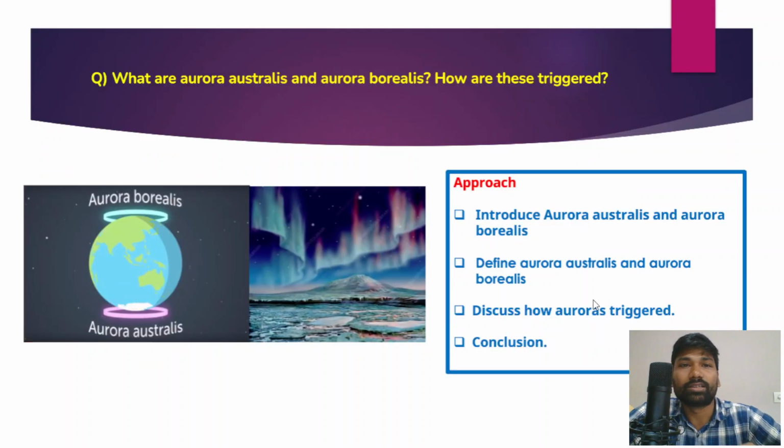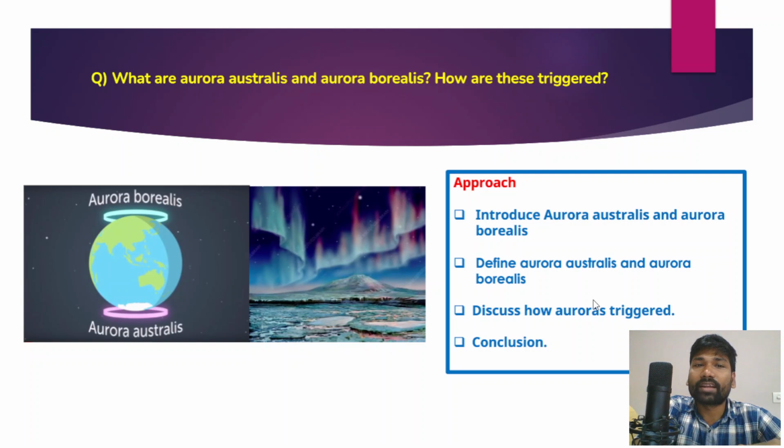So next important question. Remember, I've told you that in geography there are climate change, Indian geography, world geography, and also physical geography. So these are the topics within geography, and this question is from world geography and physical geography. The question is, what are the aurora australis and aurora borealis, and how are these triggered?